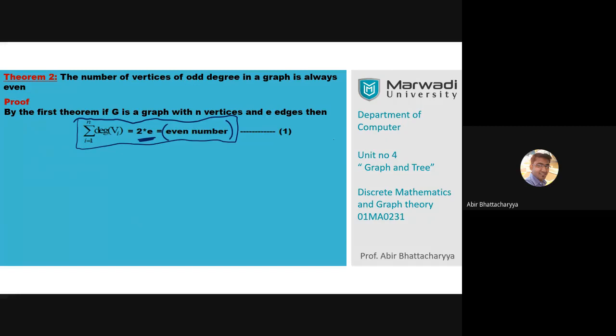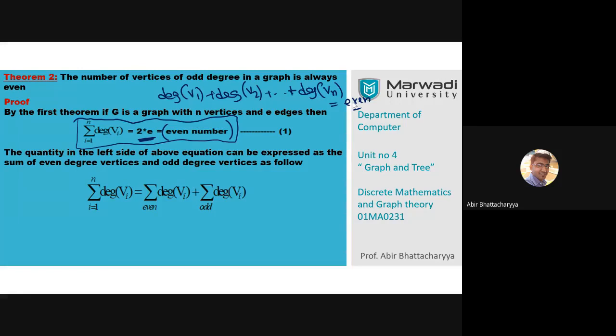So by first theorem of graph theory, what we can say that if we have total n number of vertices, so I add those degree of v1 plus degree of v2 plus so on plus degree of vn should be equals to even number. Next step is that we divide. We separated the degree of vertices into 2 parts. One is an even degree, another one is odd degree. There is no other possibility, because degree means always an integer, right?